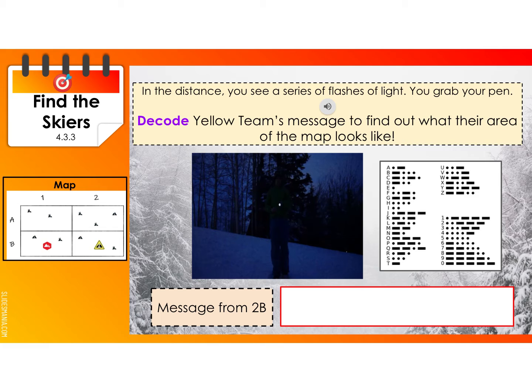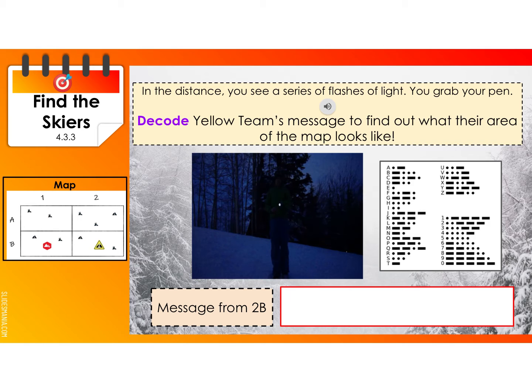So you're going to watch the video, and you're going to see a series of flashes of light. So you are going to write down what is your message from 2B. You may have to watch this several times to figure out exactly how it's working, but remember that you're going to have two possibilities. You might get an X, which means it's all clear and no one is there, or you might get a number and then an H that will let you know that there are people there and telling you the number that are hurt.